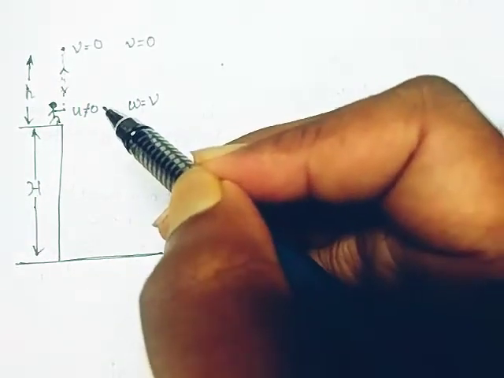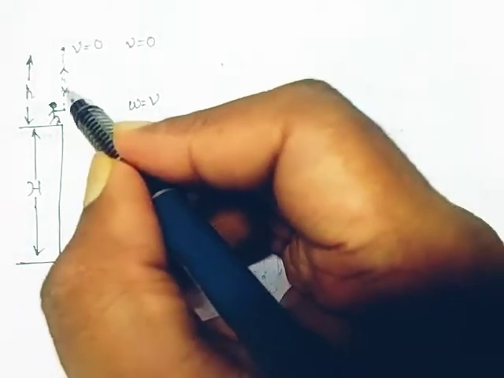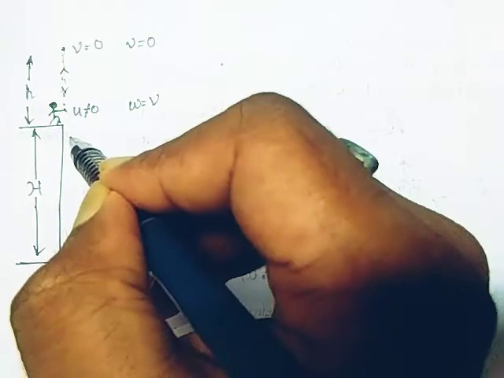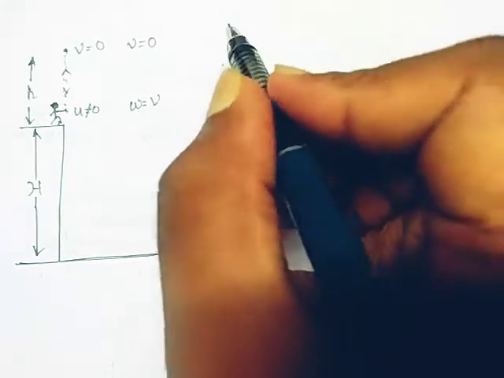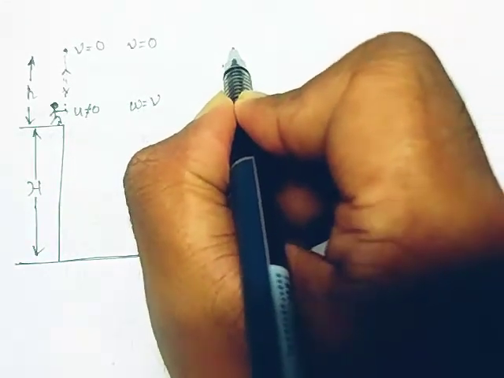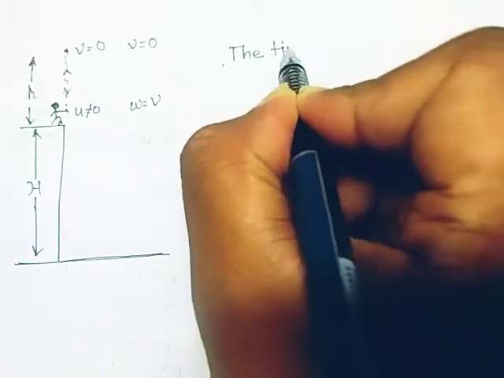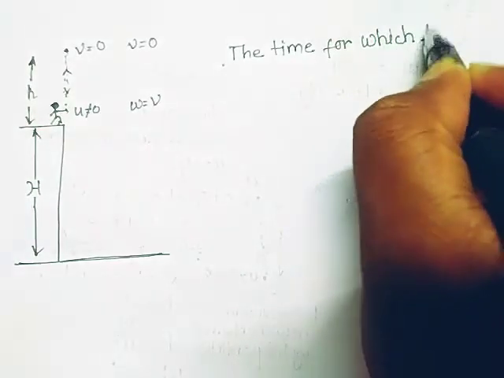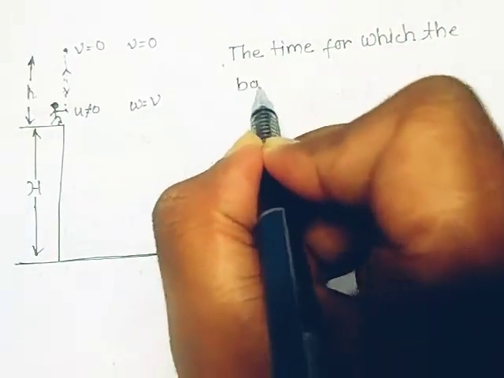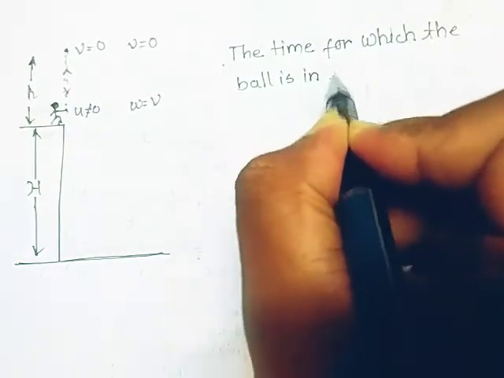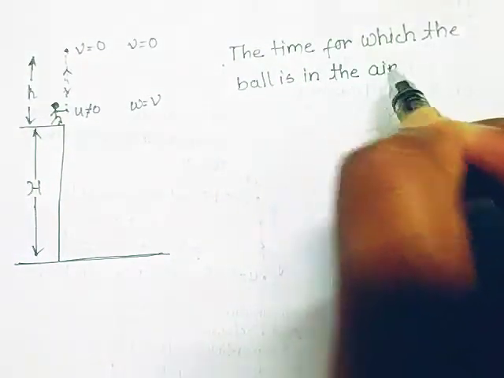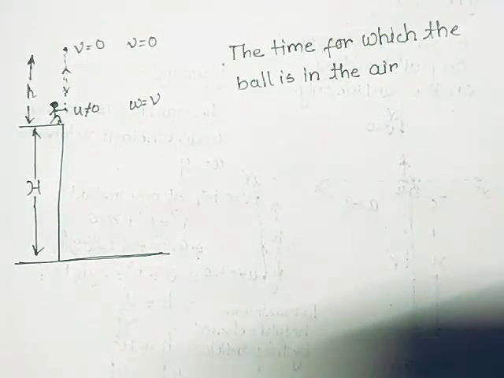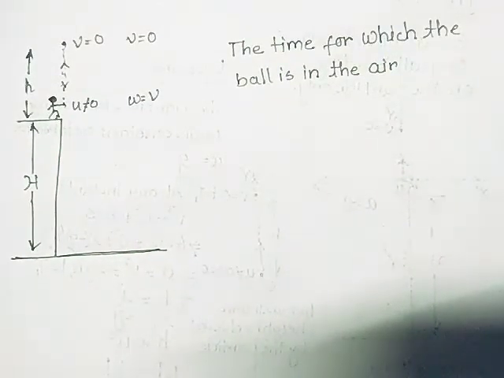So now the question is, what is the time taken by it to reach this maximum height, and what is the time taken by it to come again to his hand? More or less the question is the time for which the ball is in the sky or is in the air. Obviously here air does not show any effect, no kind of viscous drag is there. Time for which the ball is in the air.